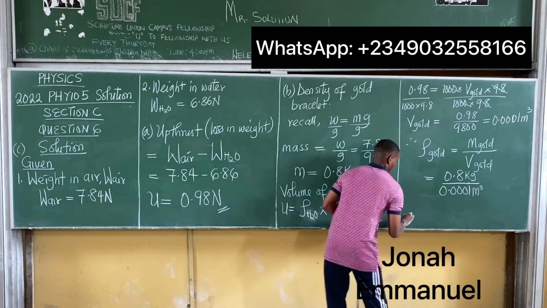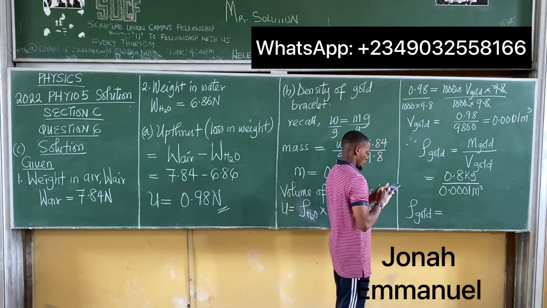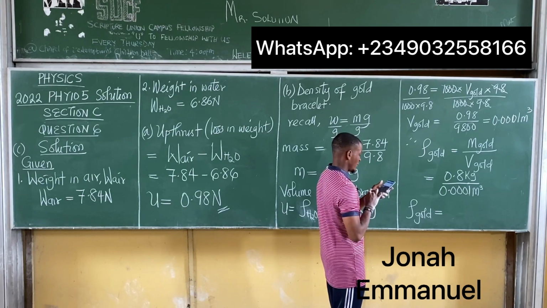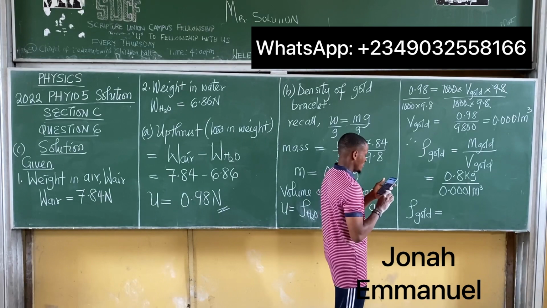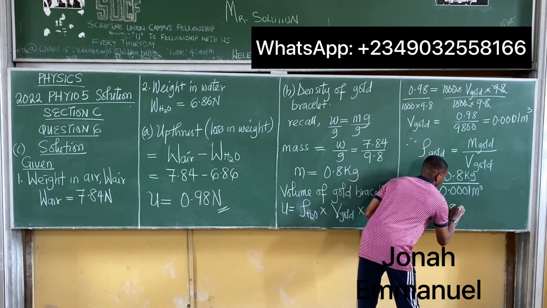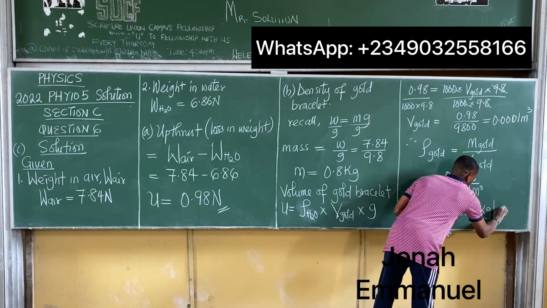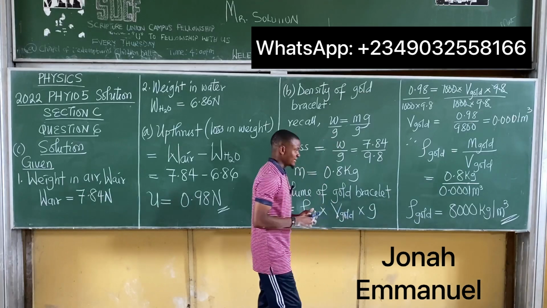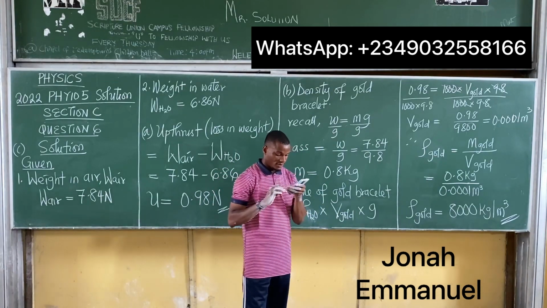So if I do this, the density of the gold, which I'm asked to find, is equal to 0.8 over 0.0001, that's 8,000 kilogram per meter cube. So this becomes the density of the gold as required in the question.